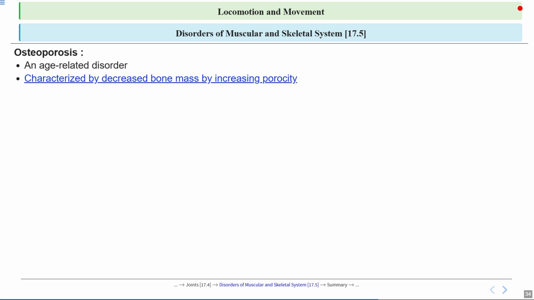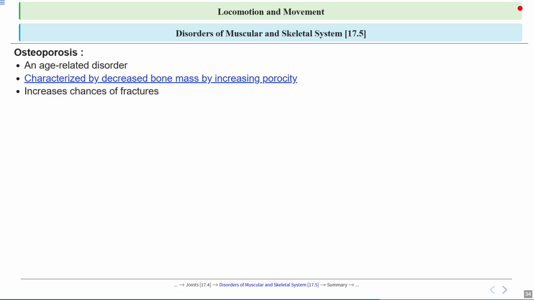Now let's look at what actually happens in osteoporosis. It is characterized by decreased bone mass and increased porosity, which means the bones become less dense and more like a sponge with holes. You can imagine a sturdy brick wall slowly turning into a wall of Swiss cheese. That's how bones lose their strength in this condition.